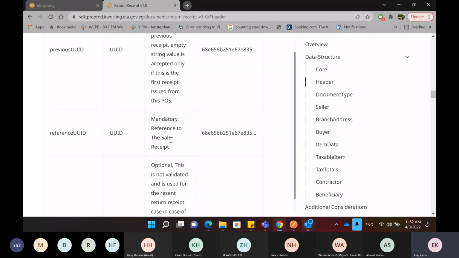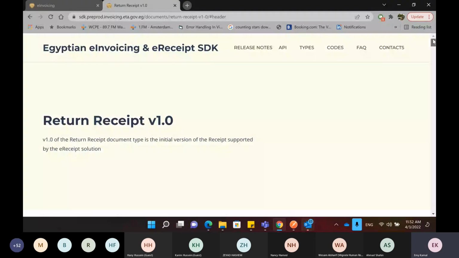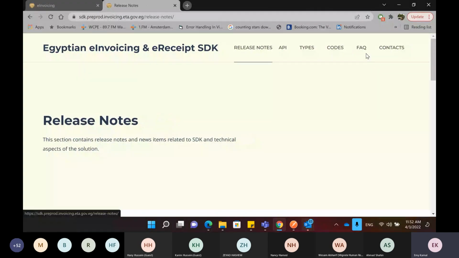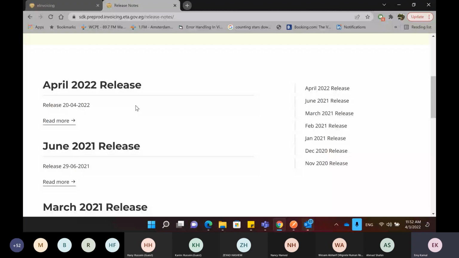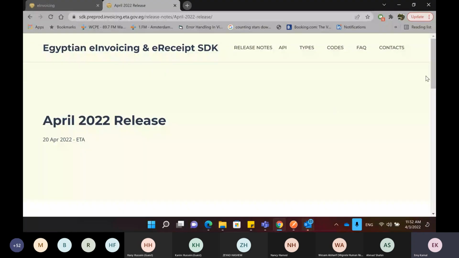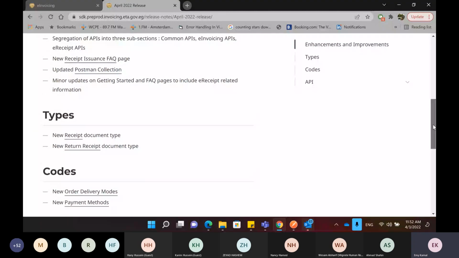Other than that, we have exactly the same structure, exactly the same fields. That's the only difference here. So by that, we have covered what the receipt and the return receipt look like, which is the core that we have here for the e-receipt solution.